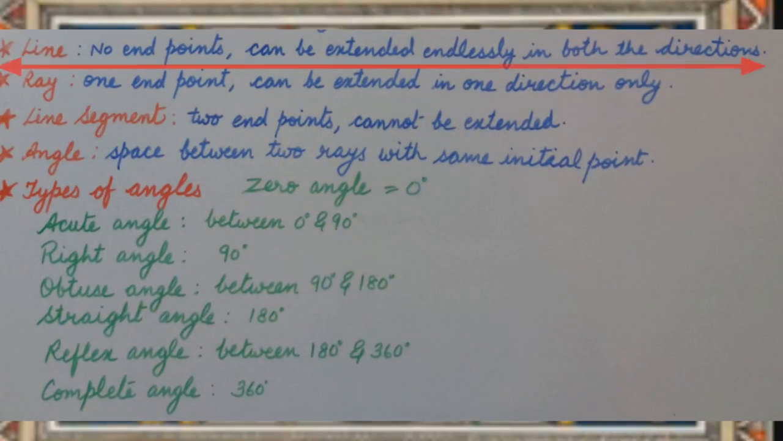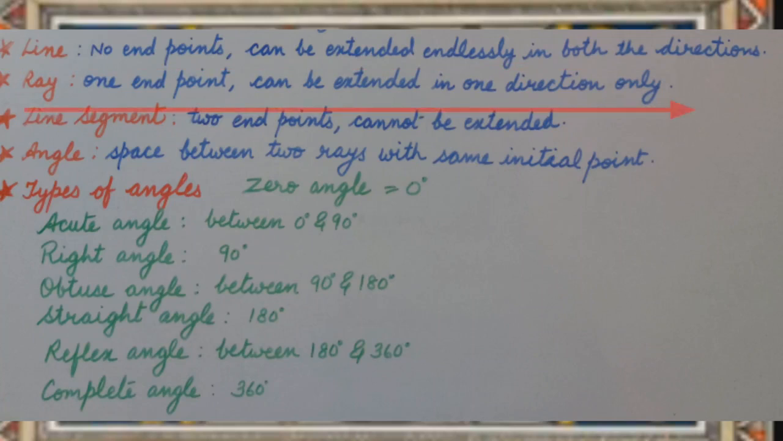A line is a collection of points which never ends. It means a line does not have any end point and it can be extended endlessly in both directions. A ray is a part of a line which has an initial point, which is an end point, and it can be extended in one direction only.